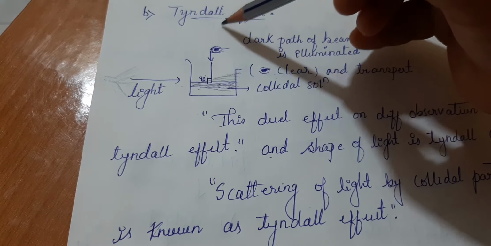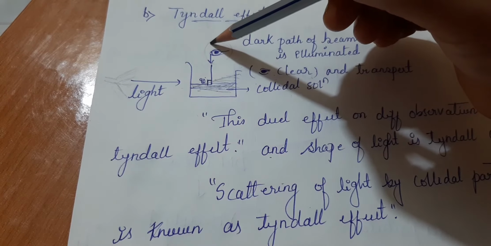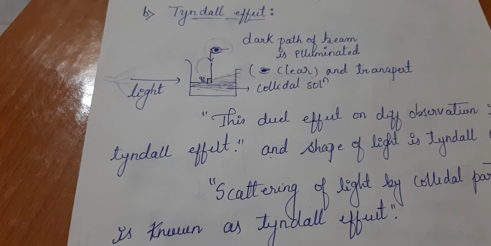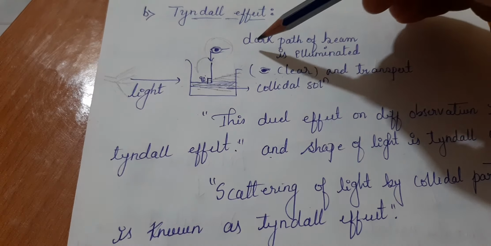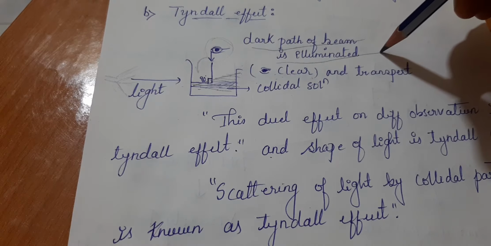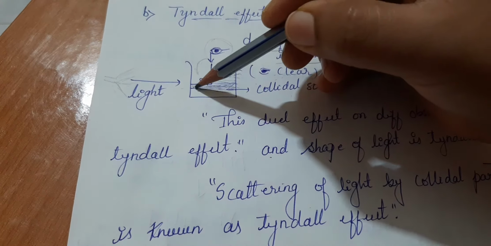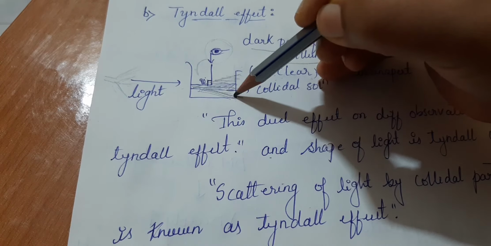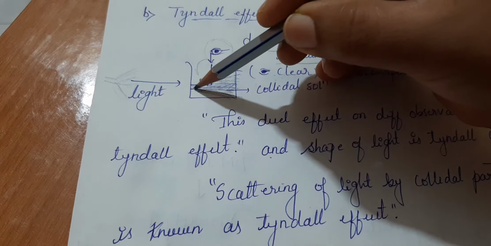But if you see the colloidal solution from the upper part of the beaker, then a dark colored path of the beam is illuminating. I have shown it here. The illumination of light will be seen in the form of a cone.